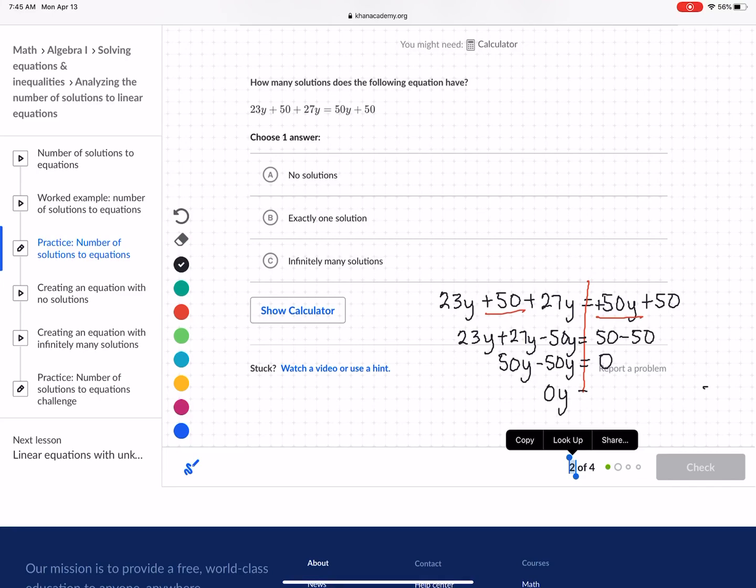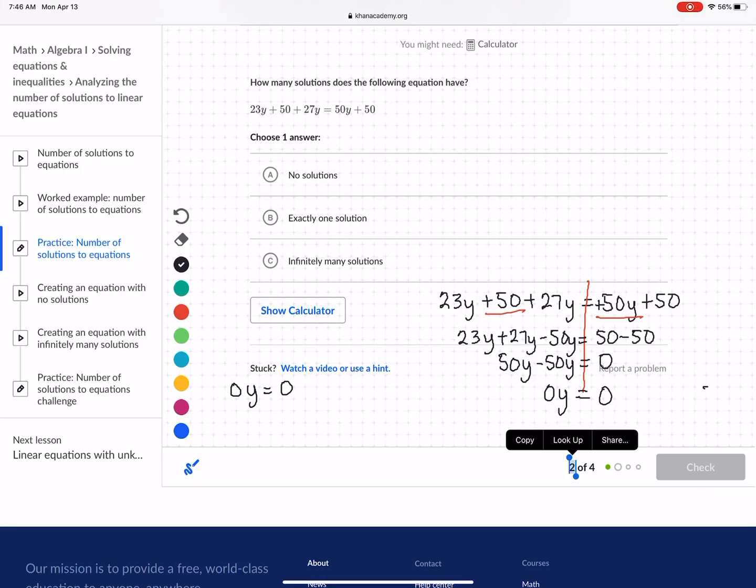And 50y minus 50y is equal to 0y. Now remember that anytime we have a 0, there's three choices. If we have 0y equals 0, that means 0 times what is equal to 0? Well, every single number in the universe times 0 is equal to 0.